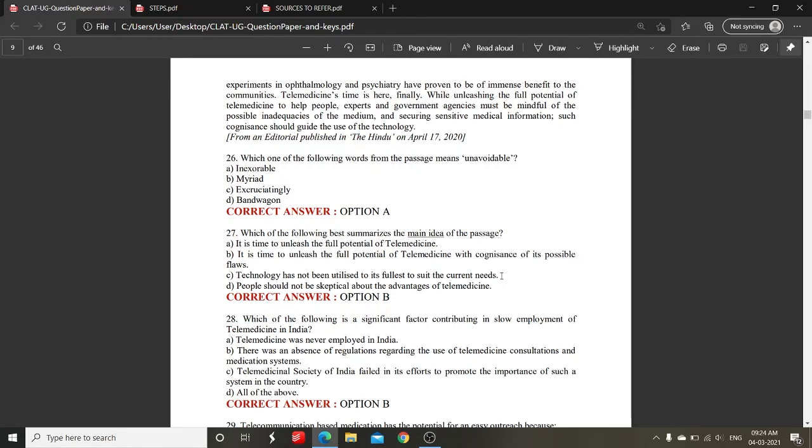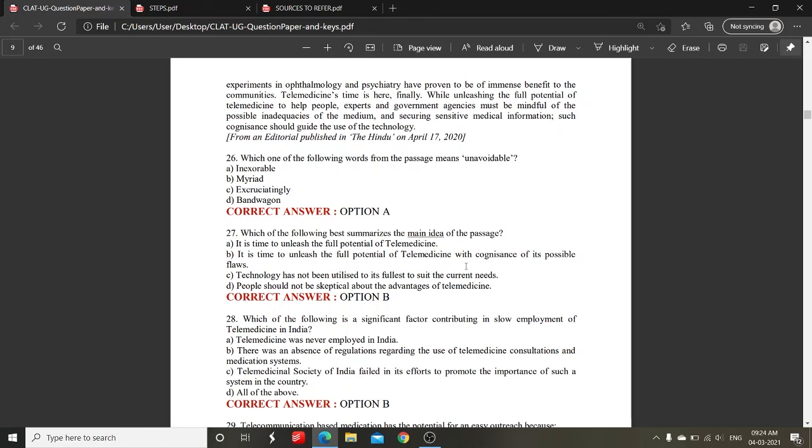And C says technology has not been utilized to its fullest to suit the current needs. If you read the complete passage, it does not convey this. The main idea of the passage is not C, so we will eliminate the C option. D says people should not be skeptical about the advantages of telemedicine. Again, the passage does not talk about people being skeptical about the advantages of telemedicine, so it is not the main idea of the passage.